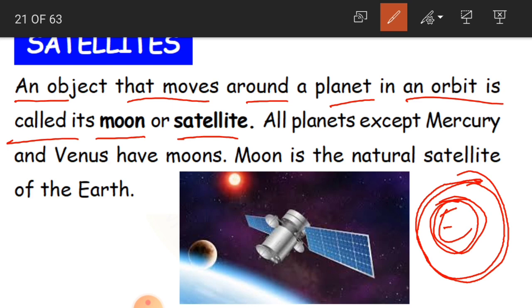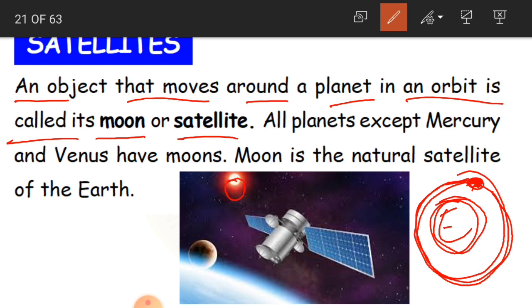So an object which moves around a planet in a fixed path, that is an orbit, is called its moon or a satellite. See here, this is the moon, this is the earth.